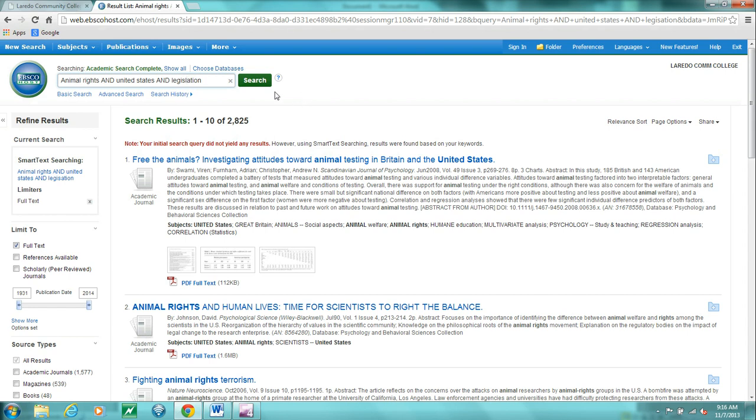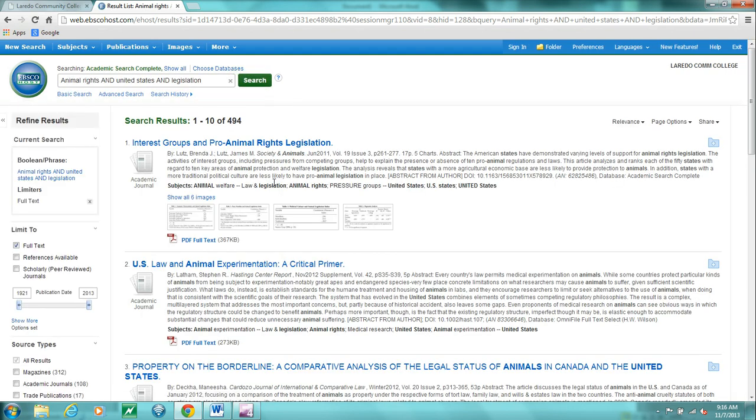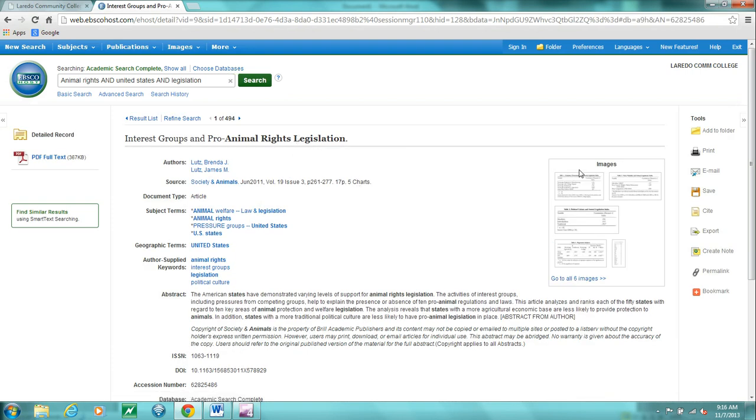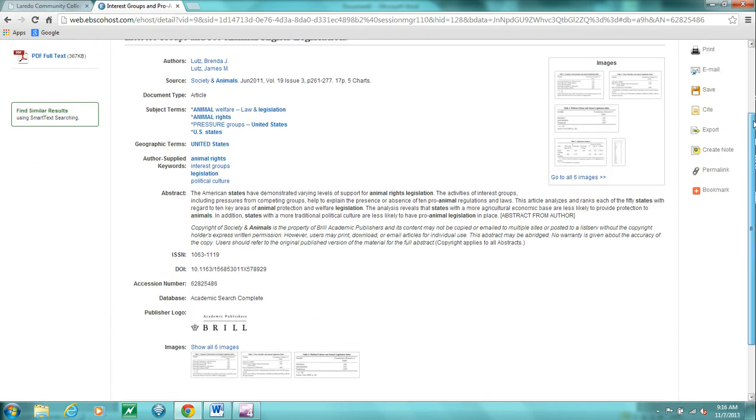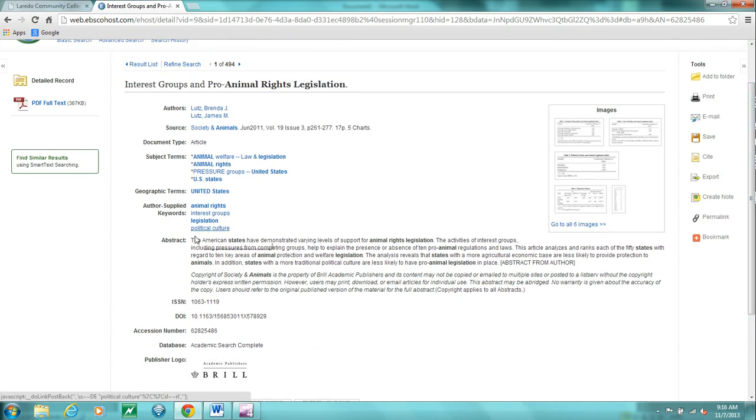So I'm going to type legislation correctly and do my search again here. All right, so interest groups and pro-animal rights legislation. Let's take a look at that. Let's click that. All right, when I click that, it gives me some information about the source. Gives me an abstract, which is a summary of what the source is about.